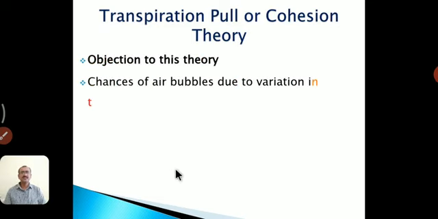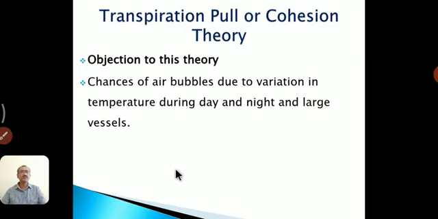First objection: the chances of air bubbles due to the variation in temperature during day and night in large vessels. What? Air bubbles can occur due to temperature, because temperature is not the same in each and every hour of the day. In some specific hours it is maximum, in others it is very low, and it is not continuous. So some air bubbles can be formed, and due to that the continuous column of water is not intact in the xylem vessel. This is the first objection.